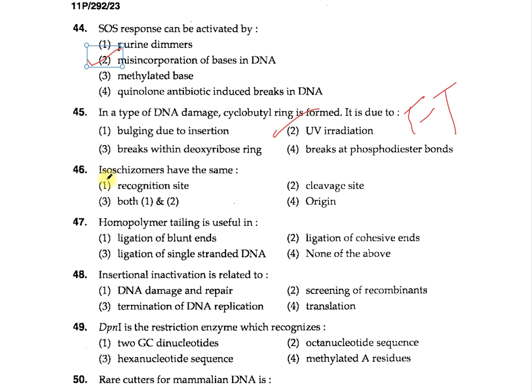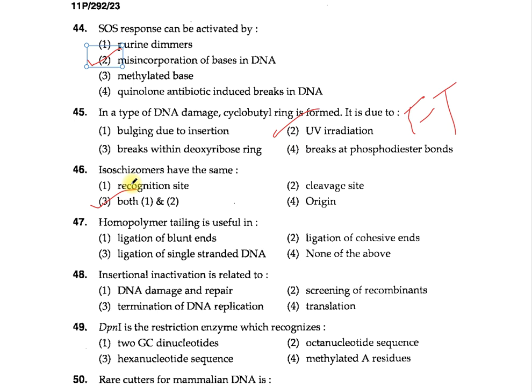Question number 46. Isoschizomers have the same: 1. Recognition site, 2. Cleavage site, 3. Both 1 and 2, 4. Origin. Option 3, both 1 and 2, is correct. The restriction endonucleases recognize the same DNA and then they make the cut.